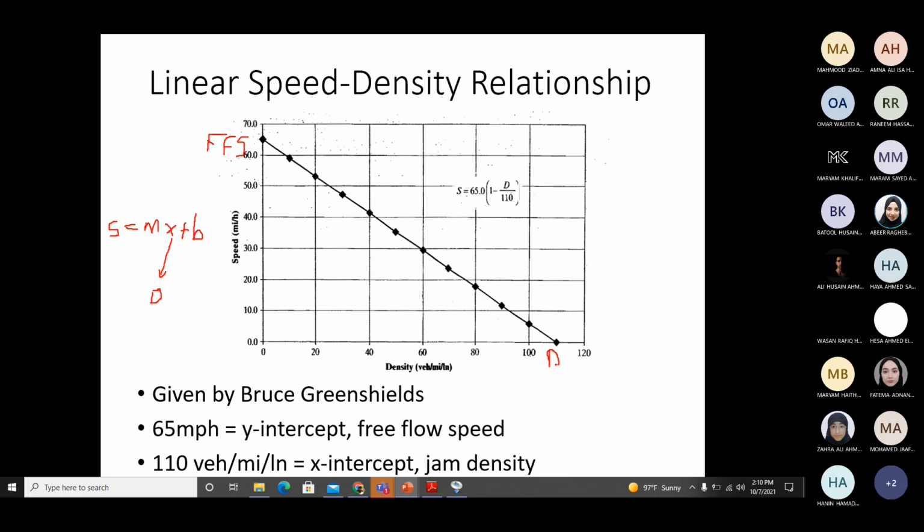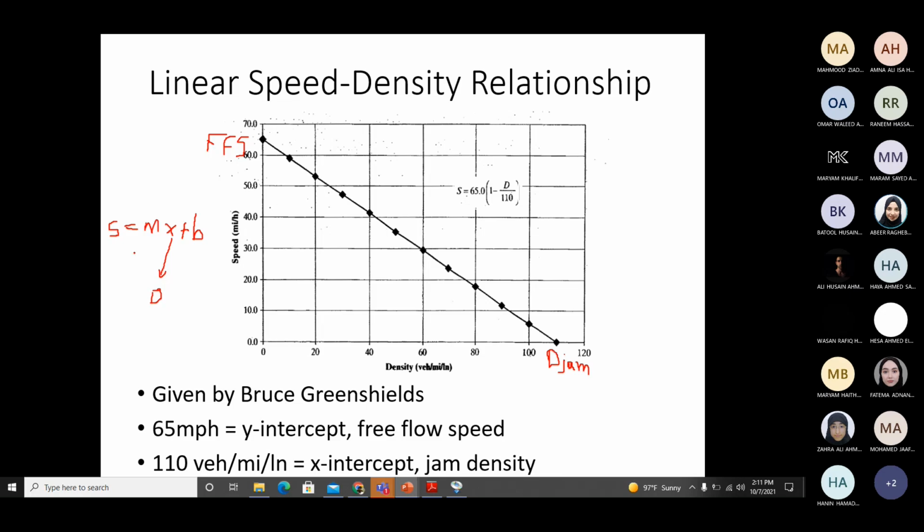When the speed is zero, no flow, no speed, I will call it D jam. So again, for this particular highway, I have plotted the line. I know which one is the maximum speed and which one is the maximum density.